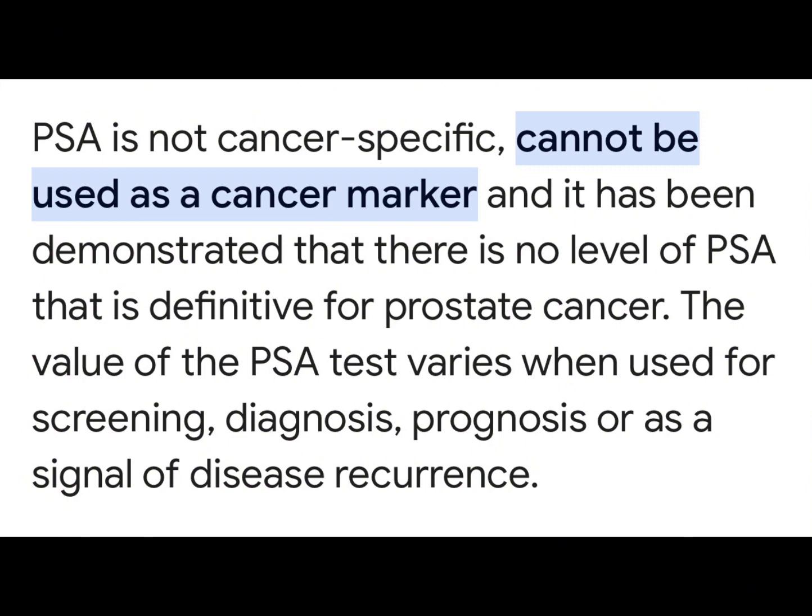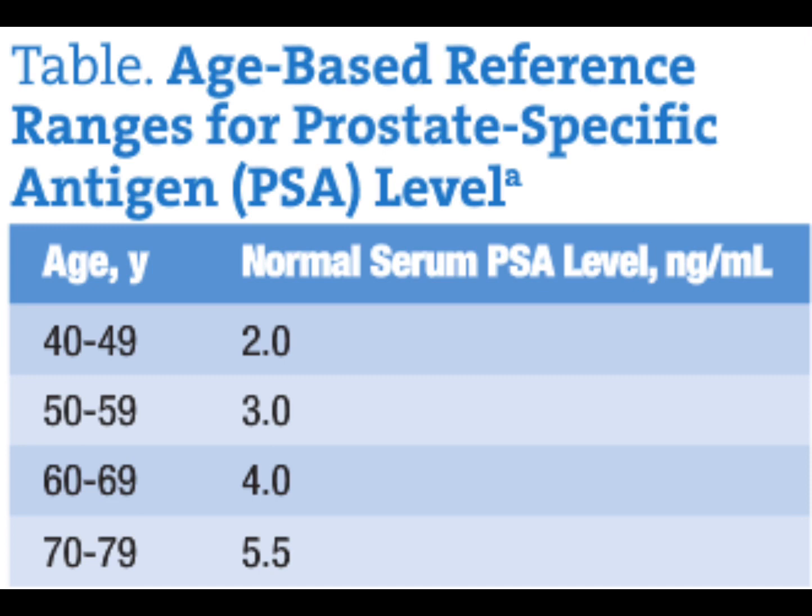The level of PSA is a million times more concentrated in semen as compared to the serum level. If we discuss the normal PSA level, there is no normal PSA level in cancer disease. But regarding a non-cancer patient, the normal serum concentration in a man aged 50 to 80 years without any prostatic disease is 1 to 4 nanogram per milliliter.